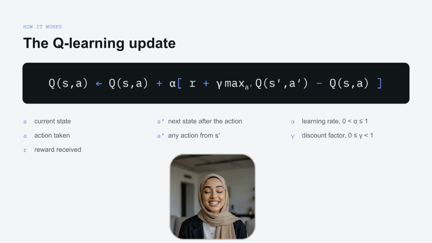The Q-learning update is the heart of the algorithm. We nudge our old value estimate toward the reward just received, plus the discounted value of the best action available in the next state. The alpha and gamma parameters control how we prioritize current and future information.